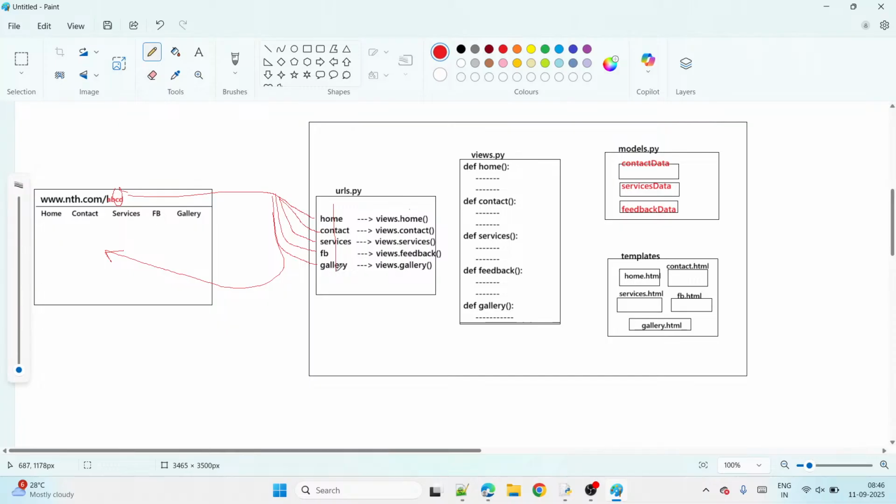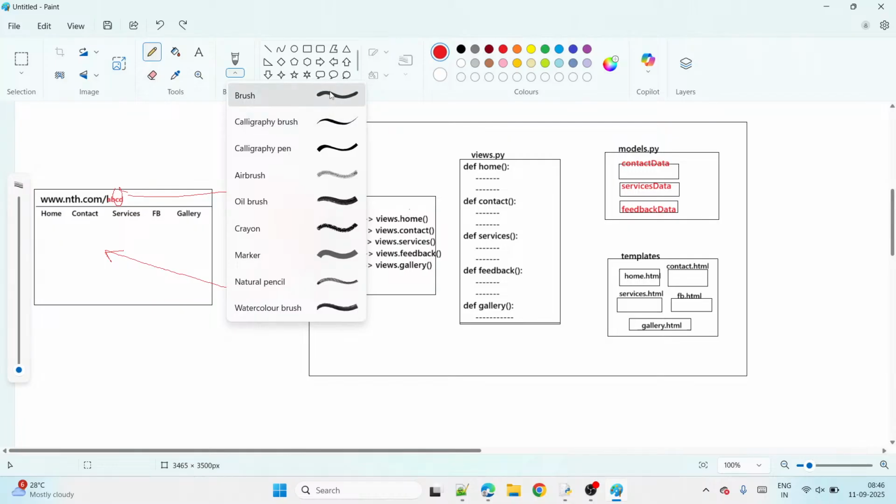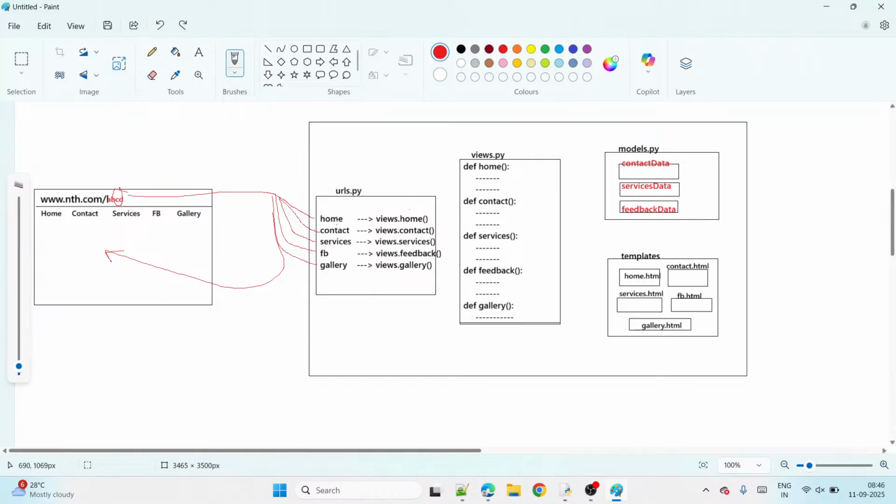Everybody, is this clear now? So this is, guys, the execution flow of a project. And here see, in this URLs file, what we write here is only mapping, guys. Only mapping, sir. That's all. No extra code here. In the URLs file, we only verify whether the incoming request is right or wrong. If it's right, then we give the mapping. That's what we write here. No extra code. But where is the extra, most important code here? In views, important code and more code. In models, more code. In templates, we write more code.